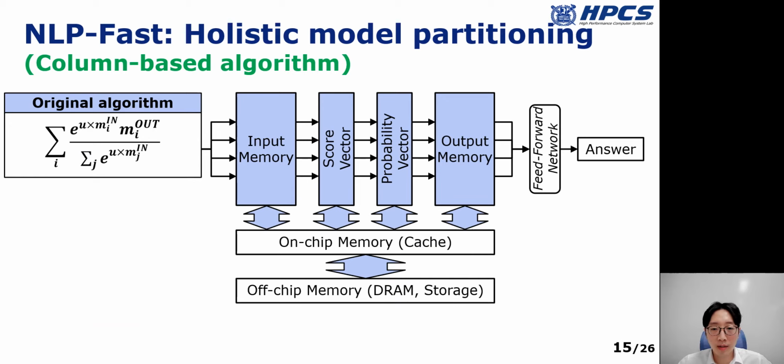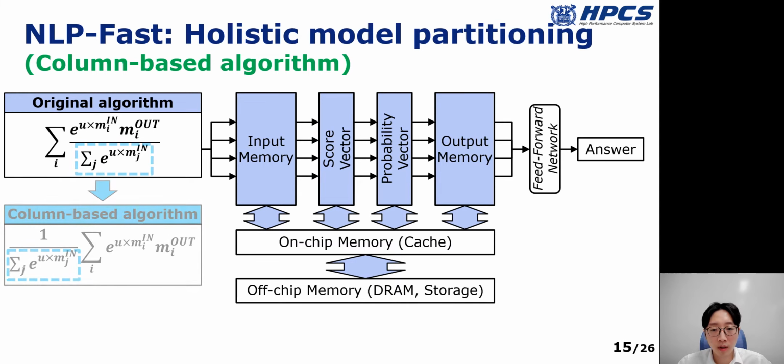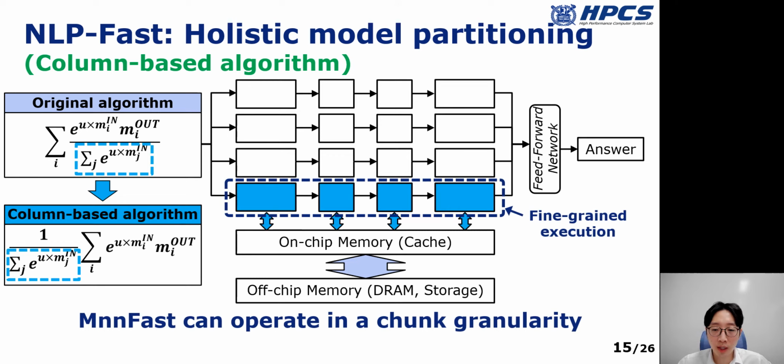Here is the column-based algorithm to reduce the working set size in the attention mechanism. The left equation shows the original computational algorithm of the attention mechanism. From this equation, a denominator is independent from the summation index I. Therefore, we can pull the denominator out of the summation. By doing so, we can partition the entire data into small chunks, and we can perform the computation on each chunk independently. This fine-grained execution provides 2 benefits.